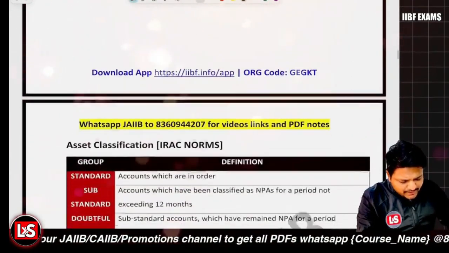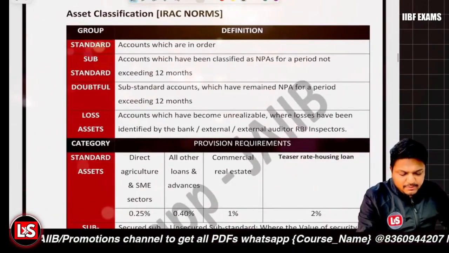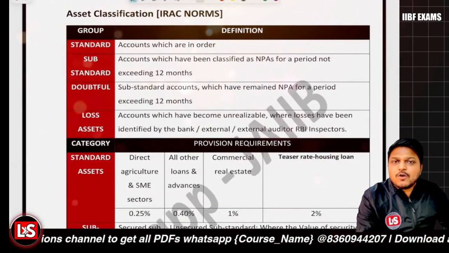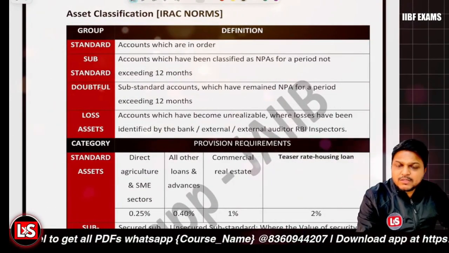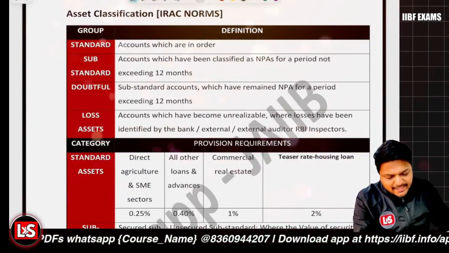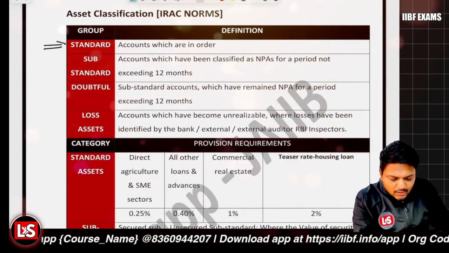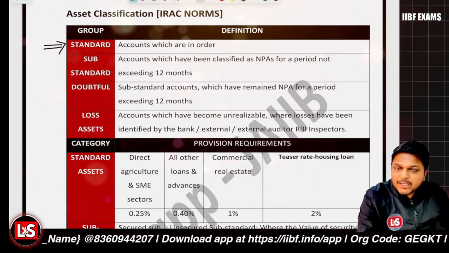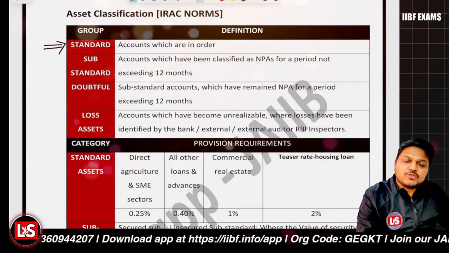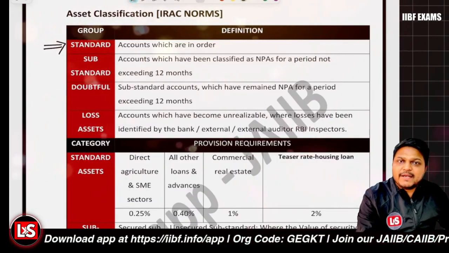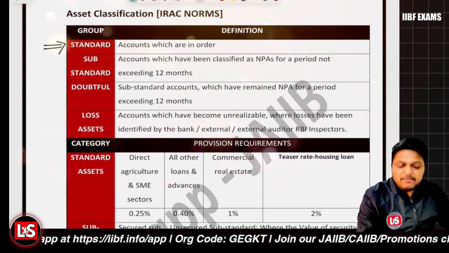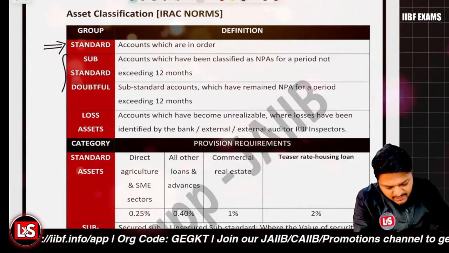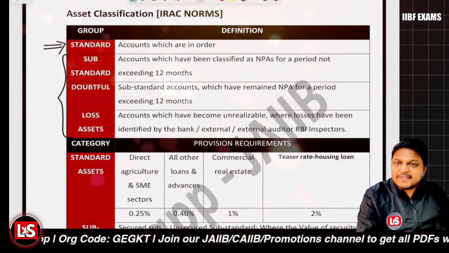Now let's have a look at this particular table, a very important table. So the account which is in order, when there is no default, even up to SMA 2, the account is a standard asset up to that particular point. But after that, when the loan is not repaid even after 90 days, it will turn out to be an NPA. From here, the non-performing asset category does start.